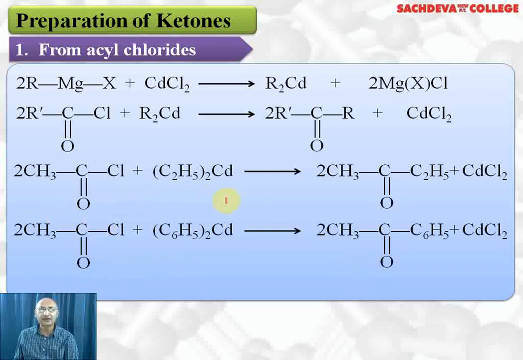Now why are we not preparing ketones by using Grignard reagent? The reason is that Grignard reagent can further react with the ketone and form the intermediate addition product, which on hydrolysis forms tertiary alcohol. That is the reason that instead of using Grignard reagent, we are using dialkyl cadmium, which does not further react with the ketones formed.